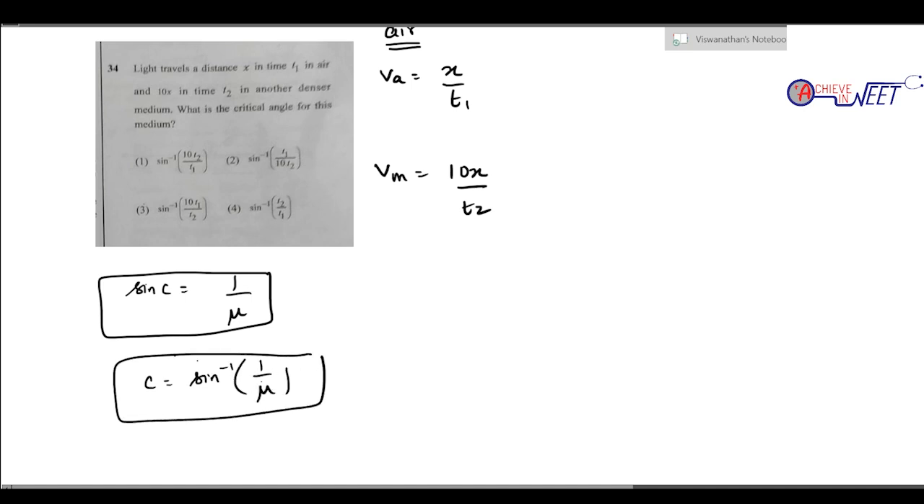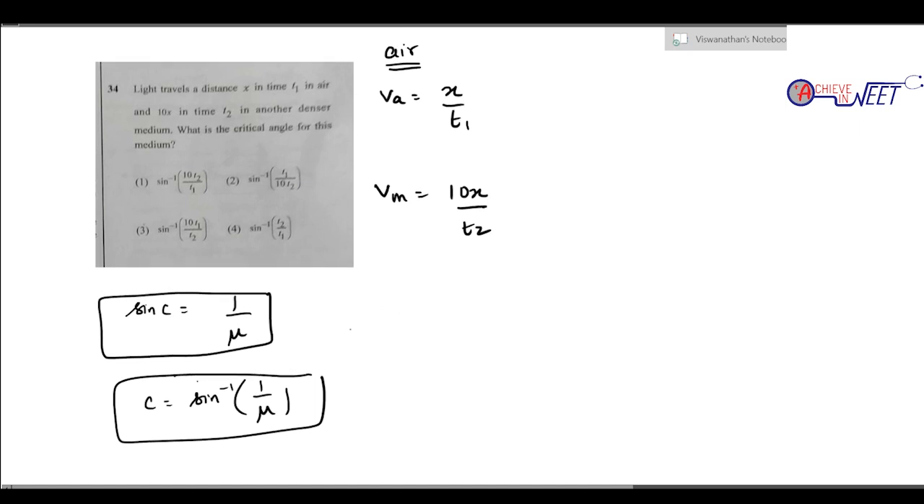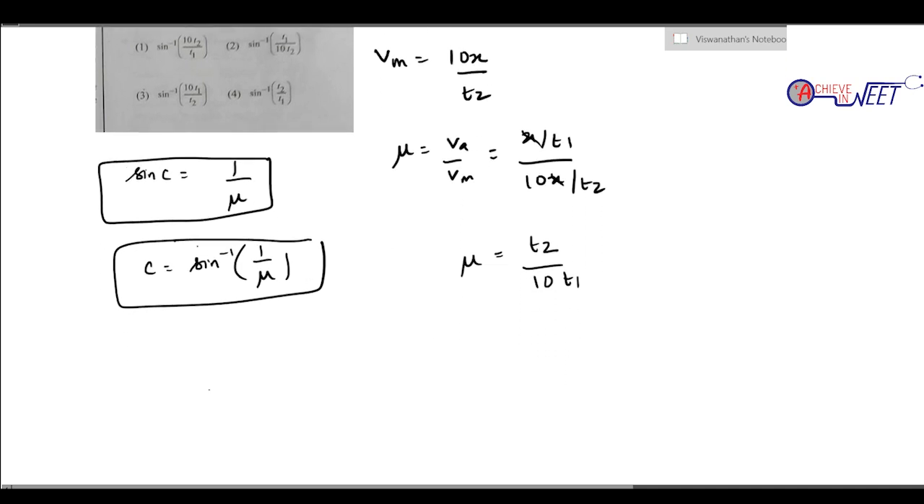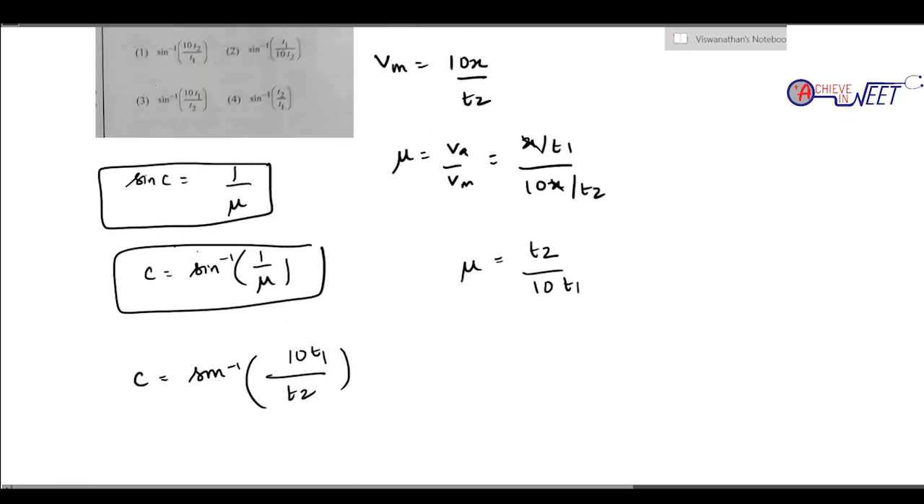So this is the formula. Now we have to find the refractive index. We know very well what refractive index is. Refractive index is given by the general formula c by v, where c is velocity in air and v is velocity in medium. As given in the question, x by t1 divided by 10x by t2, substituting distance by time. So what we get here is t2 by 10 t1 as mu. Simply substitute in the formula: c is going to be sin inverse of t2 by 10 t1. So it is option 3, sin inverse of 10 t1 by t2.